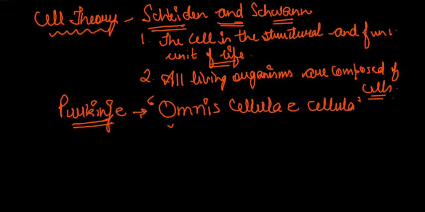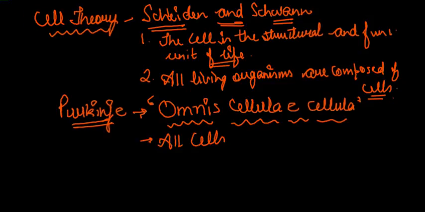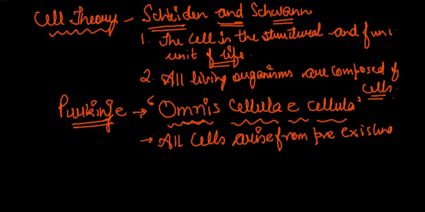He stated that omnis cellula e cellula, which meant that all cells, omnis means each, cellula means cell, all cells arise from pre-existing cells. All cells arise from pre-existing cells.